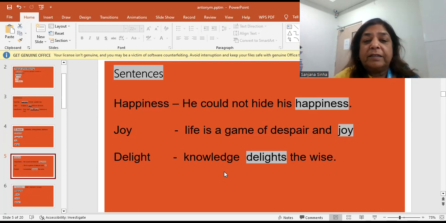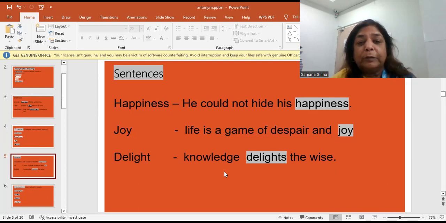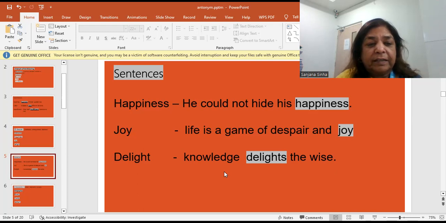So knowledge delights. Delight यहाँ पर use as a verb. Otherwise, happiness also is a noun, and joy is also an abstract noun. Delight can be used both as a noun and as a verb. So knowledge delights the wise.